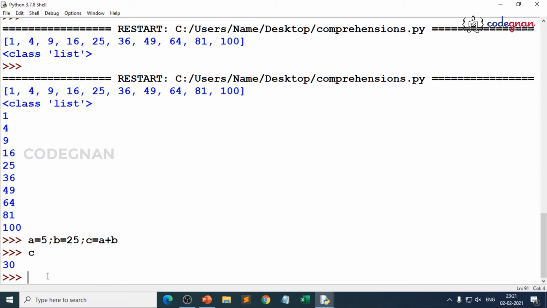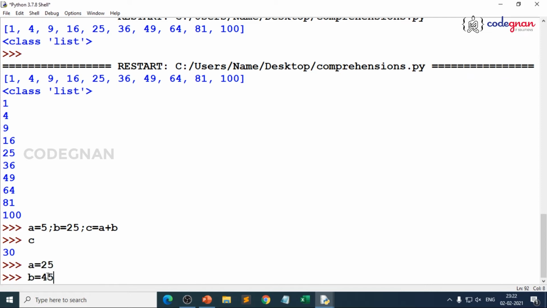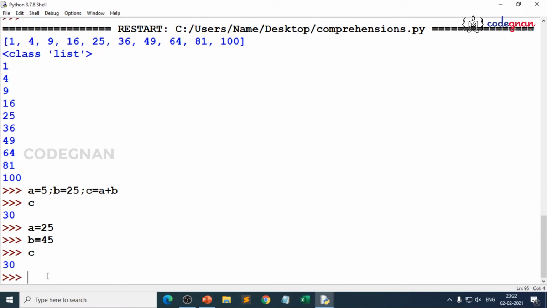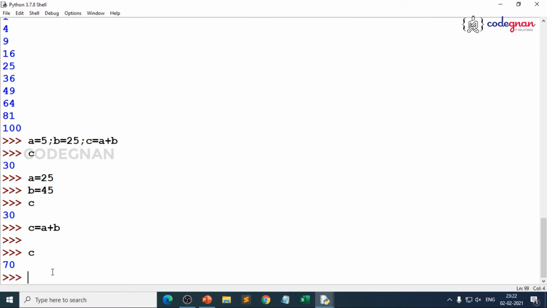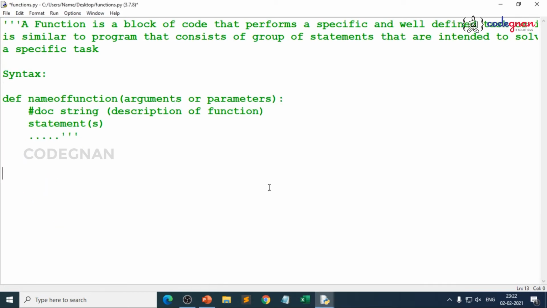And if you again change the values, what happens? Again, you need to write the logic, right? Suppose you give a is 25, b is 45, what happens now? C is 30 only. What do you need to do again? C is equal to a plus b. Now c is 70. Where our part is generally, when we go to functions, we create the logic once and we can reuse it, right? Now let's go for it.